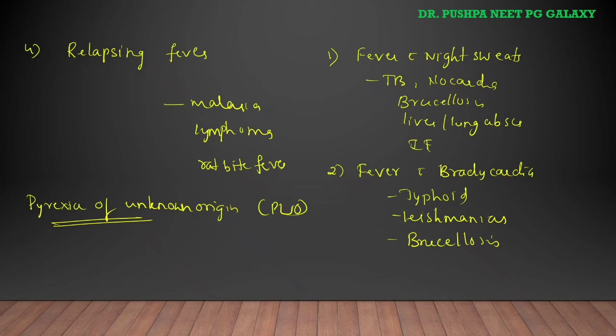That's why it is called fever of unknown origin, pyrexia of unknown origin.